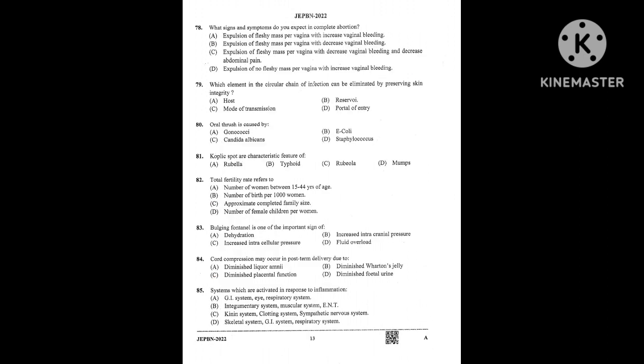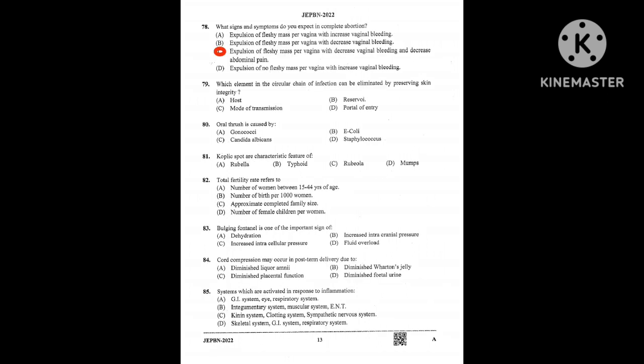দেন কোয়েশ্চেন নাম্বার 78. What sign and symptoms do you expect in complete abortion? Option A, expulsion of fleshy mass per vagina with increased vaginal bleeding. Option B, expulsion of fleshy mass per vagina with decreased vaginal bleeding. Option C, expulsion of fleshy mass per vagina with decreased vaginal bleeding and decreased abdominal pain. Option D, expulsion of no fleshy mass per vagina with increased vaginal bleeding. Question number 78 এর correct answer হলো option C.